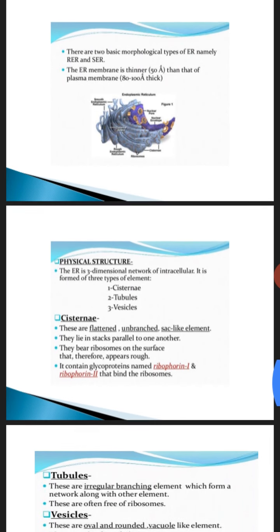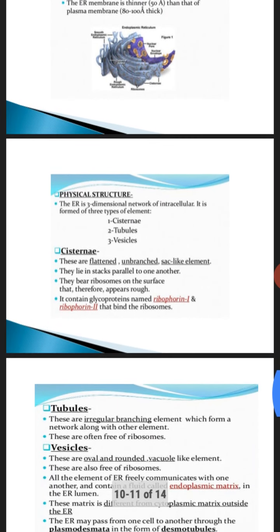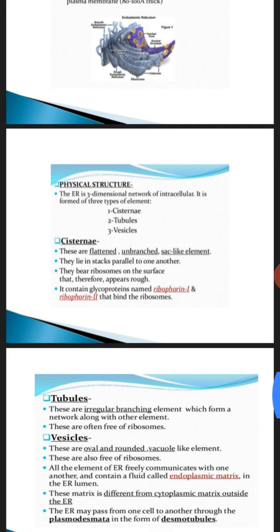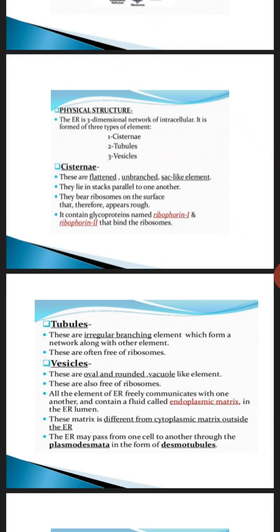Coming to the tubules. Tubules are irregular branching elements and they form a network along with other elements. They are in the form of tubules and they are free of ribosomes. That means generally they don't have ribosomes, but cisternae have them. Vesicles are oval, rounded, vacuole-like elements. They are also free of ribosomes.